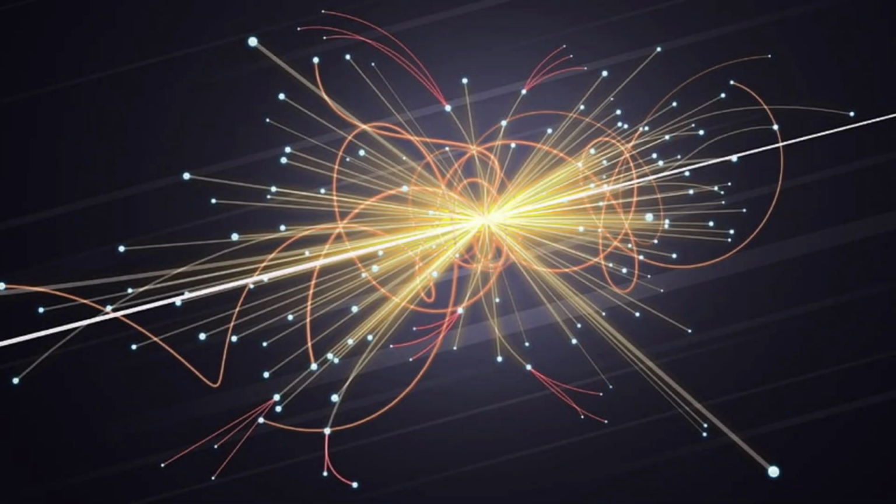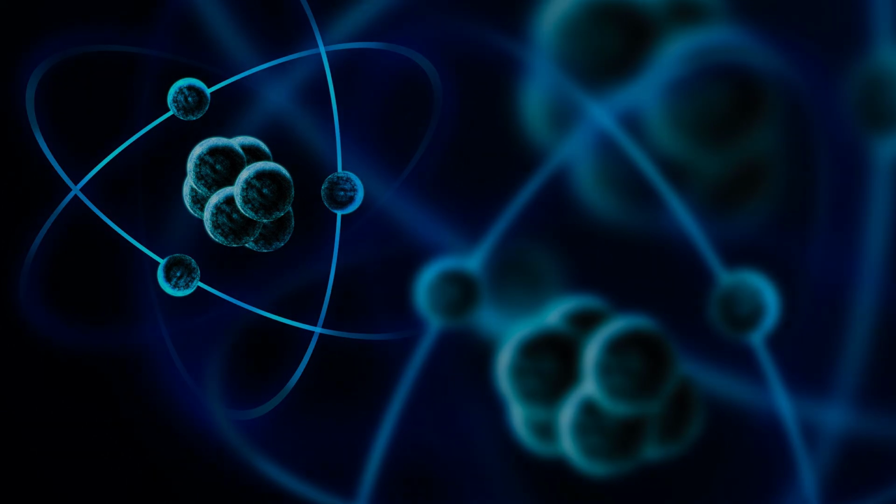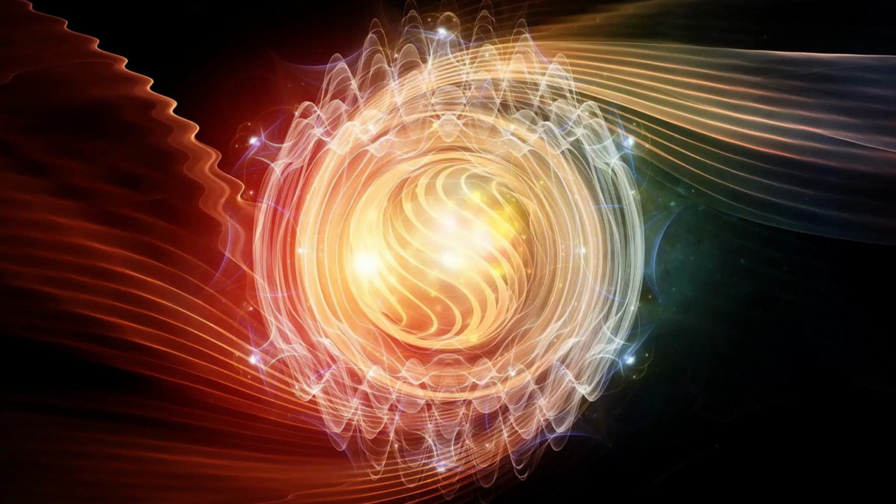In this detailed overview, we'll explore the key concepts, particles, and theories in particle physics. Elementary particles. At the heart of particle physics are elementary particles, which are the smallest units of matter and energy. These particles can be classified into two main categories. Fermions. These are particles that make up matter. They include quarks (up, down, strange, charm, bottom, and top) and leptons (electron, muon, tau, and their associated neutrinos). Quarks combine to form protons, neutrons, and other hadrons, while leptons include electrons that orbit atomic nuclei.